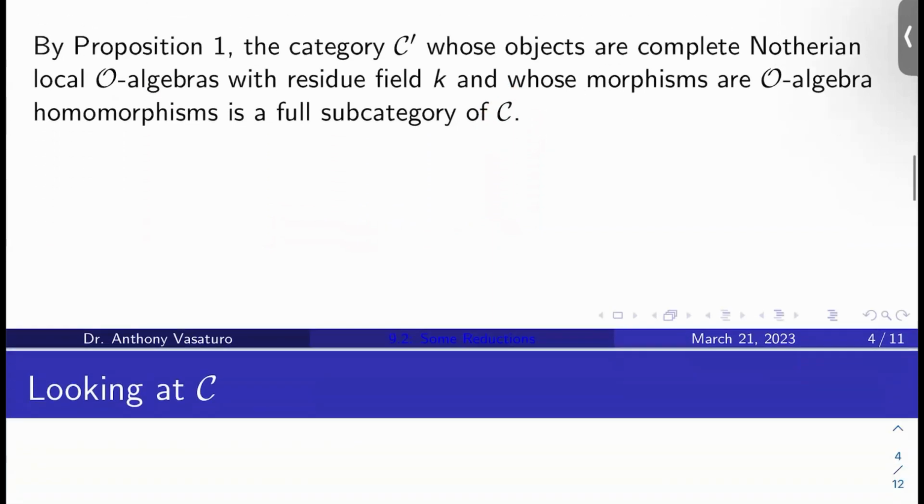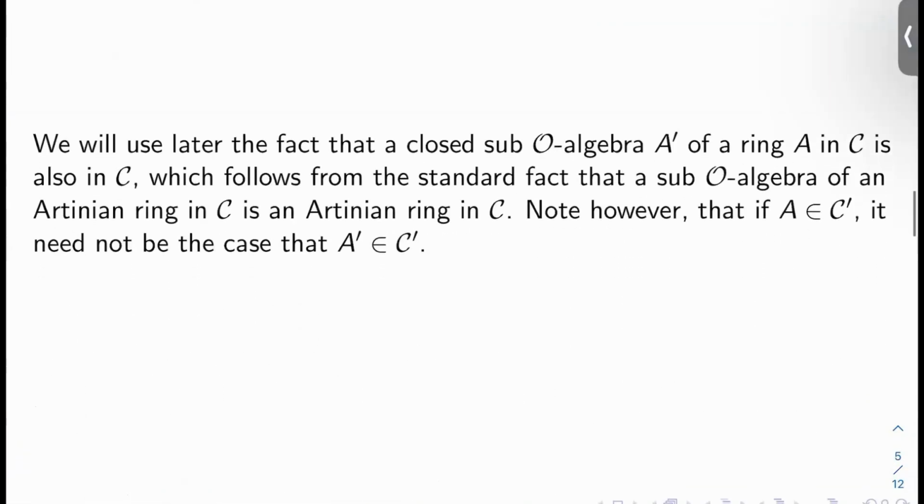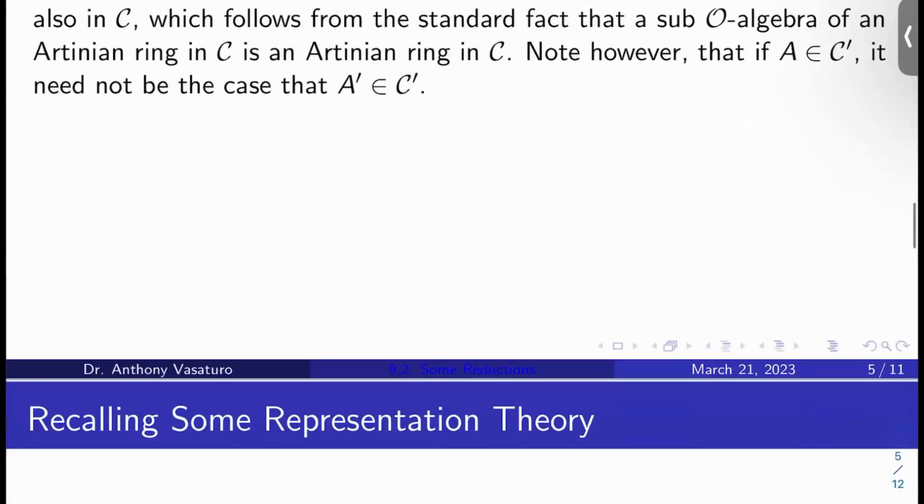Okay. So now let's look at C. We're going to record a fact here that we'll use in a later video in the proof. So we'll use the fact that a closed sub O algebra A prime of a ring A in C is also in C, which actually just follows from the standard commutative algebra fact that a sub-O algebra of an Artinian ring in C is an Artinian ring in C. However, we should caution ourselves, if A is in C prime, it actually doesn't have to be the case that A prime is in C prime. Okay, so that full subcategory doesn't have the same property that the full category does.